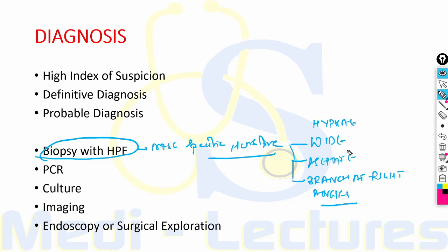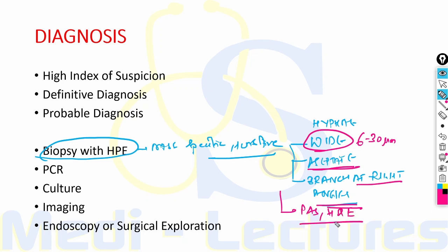In mucormycosis, we can see hyphae which are wide, almost 6 to 30 micron in size. These are aseptate hyphae which branch at right angles. Now the stains which are used are periodic acid-Schiff stain and hematoxylin and eosin stain, which can be used to diagnose mucormycosis. On the other hand, other fungi are usually stained by methenamine silver stain. Now these features can be used to differentiate it from Aspergillus, Fusarium, Pseudallescheria, which have septa which are thinner and branch at acute angles.